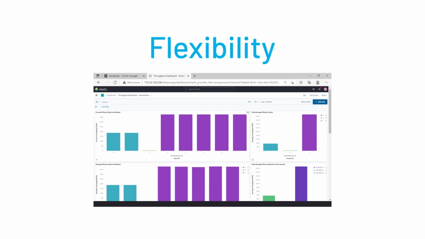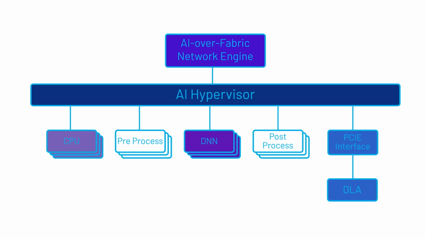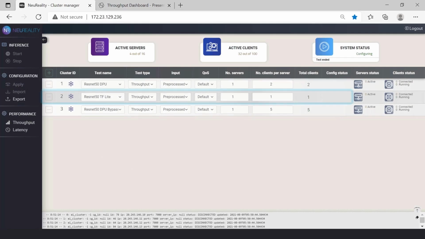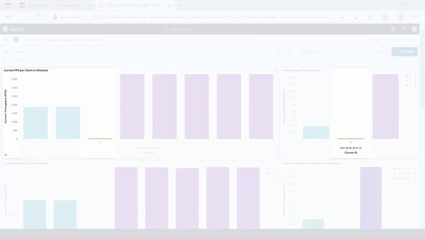Our next demo will show the flexibility of our AI hypervisor across different compute elements, shown here. We'll set up and run 3 tests, each with a 1-server cluster and varying numbers of clients. In the first test, the AI hypervisor uses the deep neural network engine to inference 3,750 frames per second, as we've seen before. The second test sends the AI tasks to the ARM CPUs, utilized as compute to run TensorFlow Lite, and you can see the significantly lower AI performance delivered.